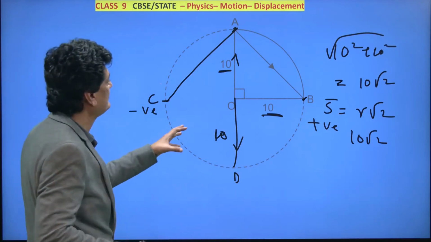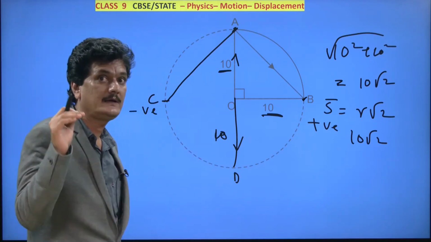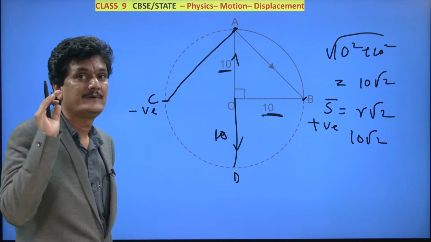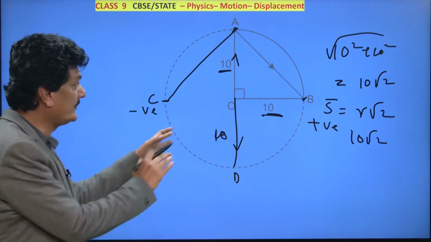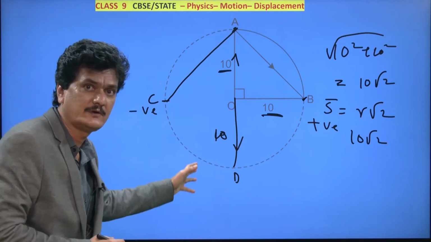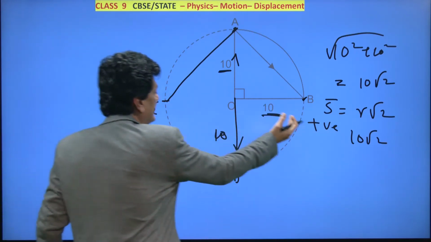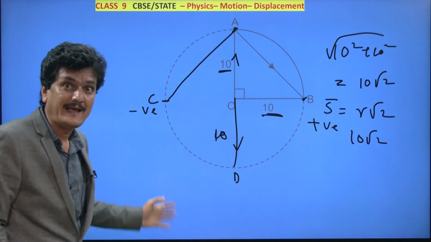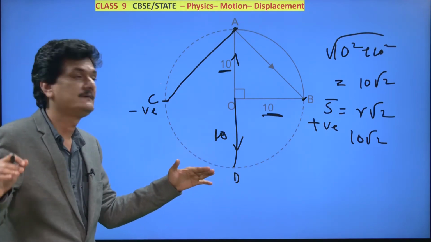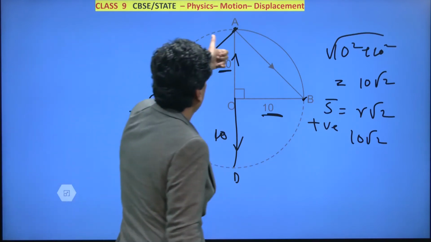Now all this we are understanding, keeping in mind that we started this with one question: how to measure the position. So now we are finding out the various attributes of the position. One of the positions can be called positive and one of the positions can be called negative. And then displacement can be completely described.